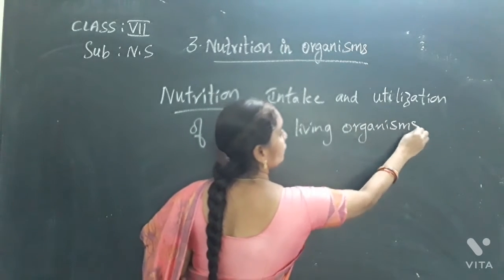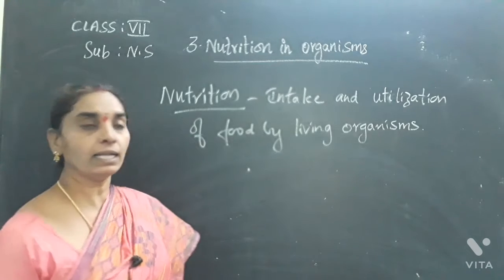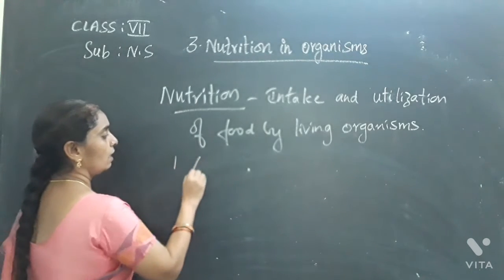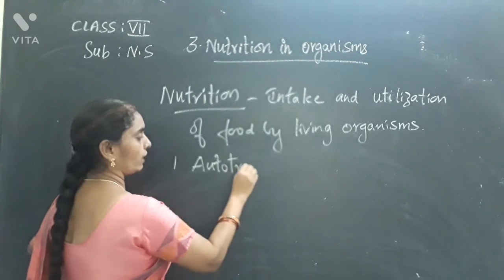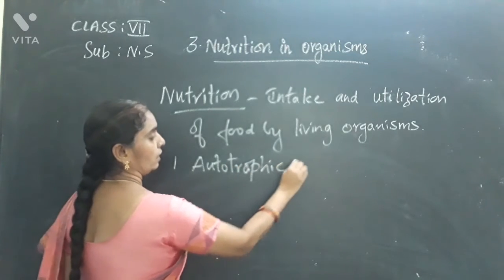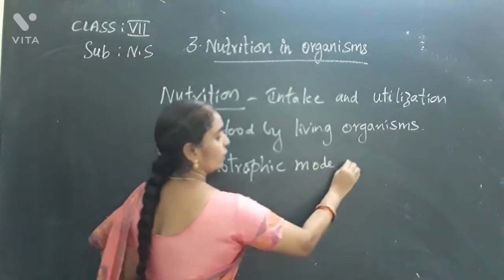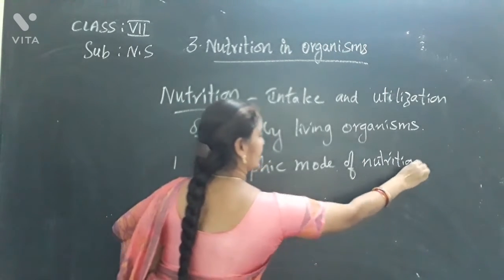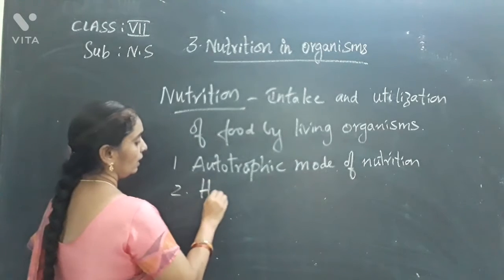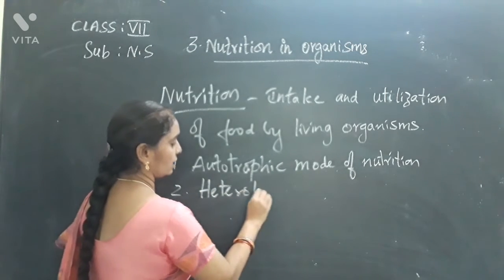How many types of nutrition are there? There are two types. One is the autotrophic mode of nutrition and the second one is the heterotrophic mode of nutrition.